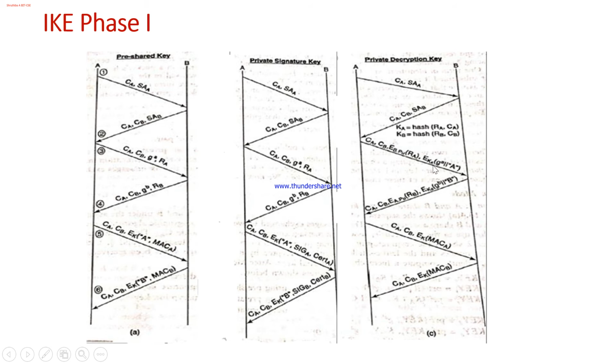So they'll use the key to encrypt the partial keys that they are sending. And how is that key generated? It is nothing but the hash value of the random number generated and the respective cookies. And how do they get these random numbers?